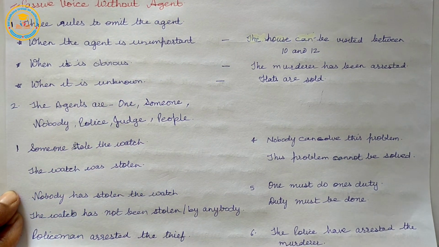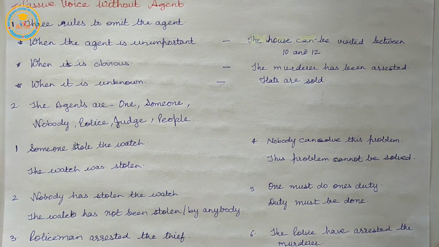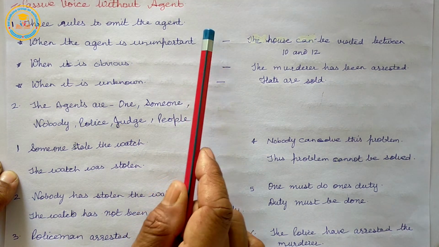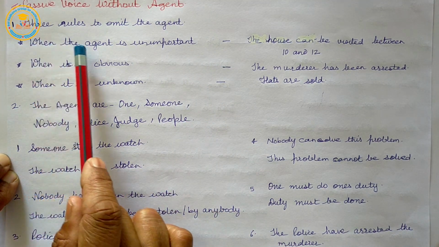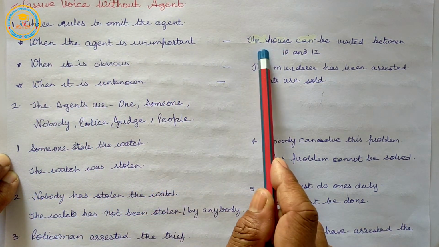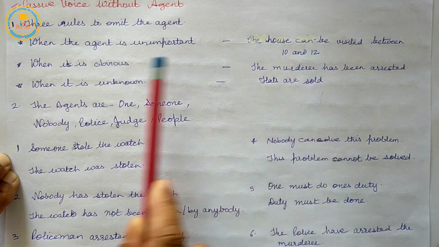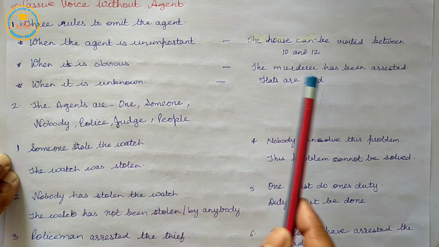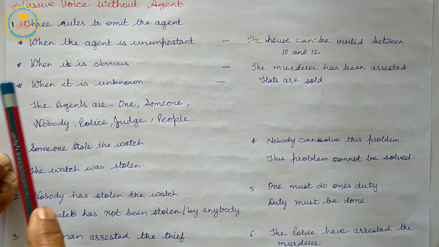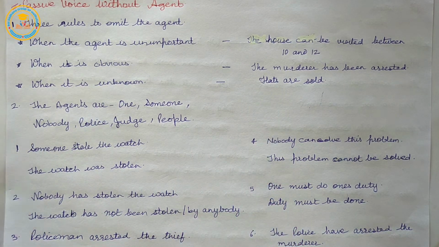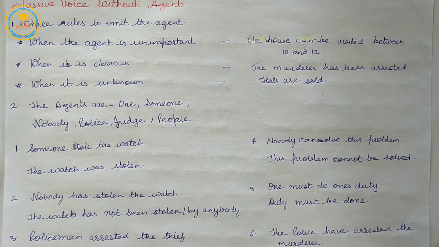Passive voice without agent: we can omit the agent in three cases. When the agent is unimportant, for example, the house can be visited between 10 and 12. When it is obvious, the murderer has been arrested. When it is unknown, flats are sold.